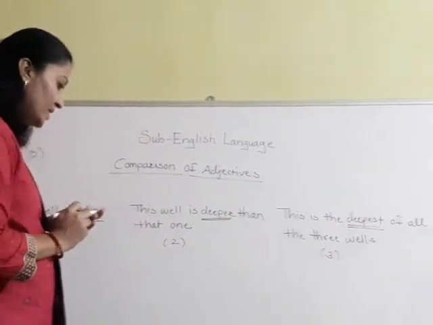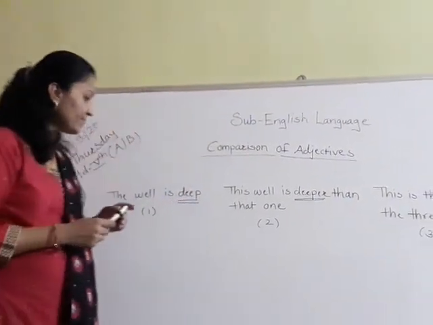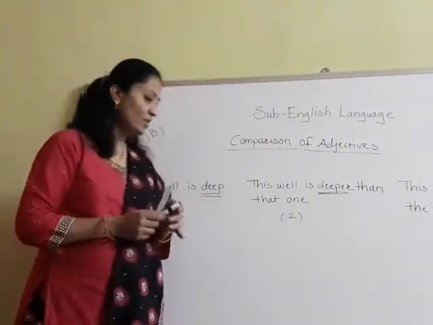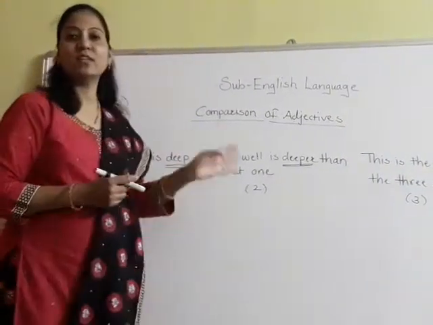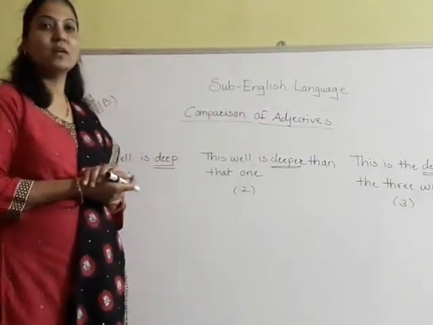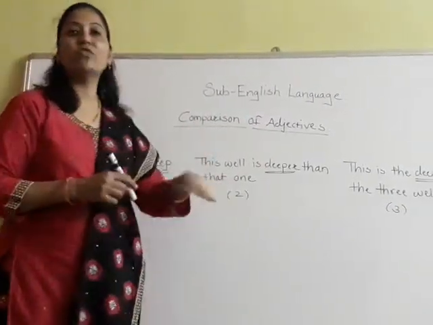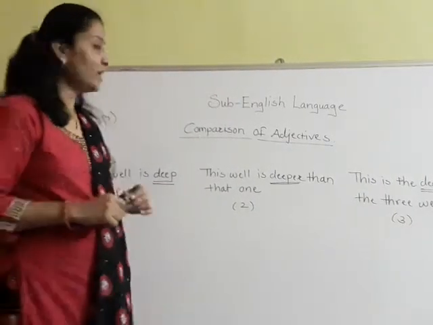So students, we have learned that adjectives tell us about the people. They give us information about the people or the things, or they tell us more information about the nouns or pronouns. Okay.